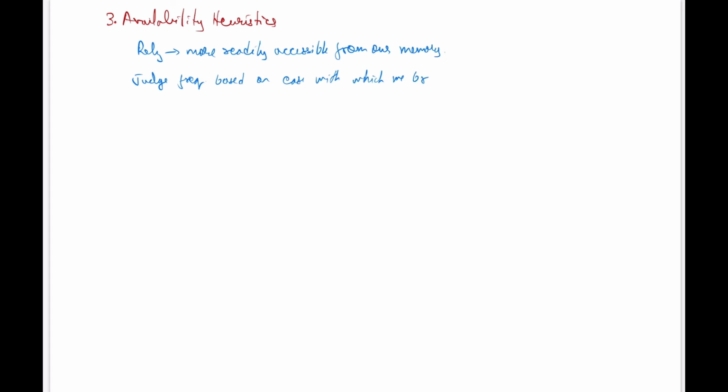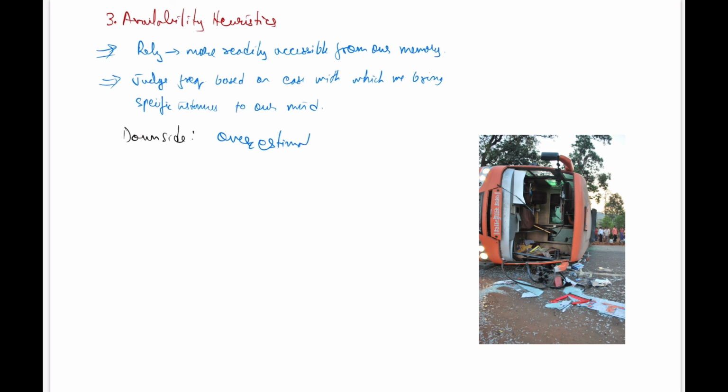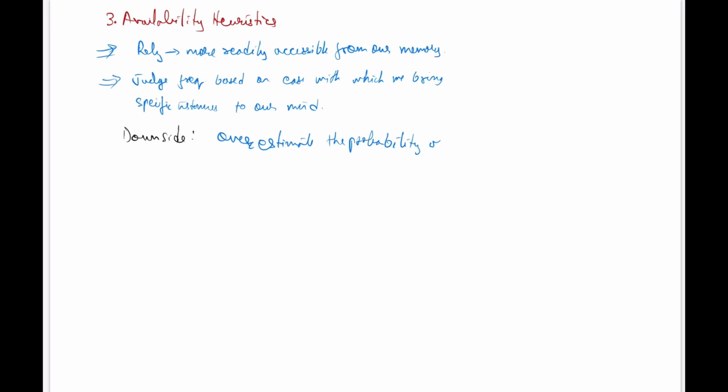The most important downside of this heuristic is that it can result in overestimating the probability of certain events just because we can recall many such instances that we either heard in the news or were dramatic or experienced ourselves. This can consequently lead to faulty decision making. Examples could be people tending to overestimate the frequency of murders than deaths due to heart attacks or accidents, or airplane accidents than road accidents. This again is because we hear news about the former in much more dramatic way than the latter components.